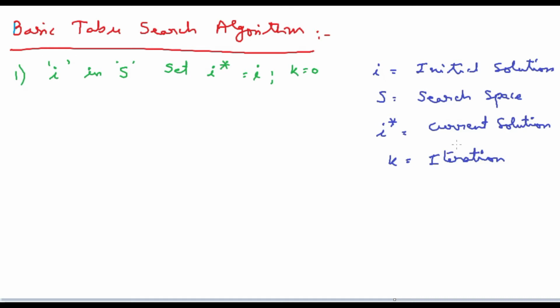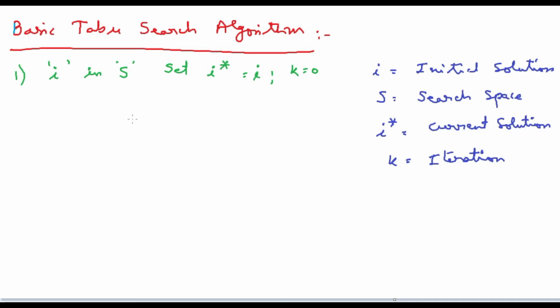Now try to read the first step in the algorithm. What is the first step? Choose an initial solution I in set space S and set I star equal to I and K equal to 0. So this is my 0th iteration. I have simply taken one solution out of set space S. I have taken one solution, that is solution I, and now I want to make I as I star. Now I want to take that solution as the current solution, and I need to proceed with that solution. Okay, that is the explanation for it.